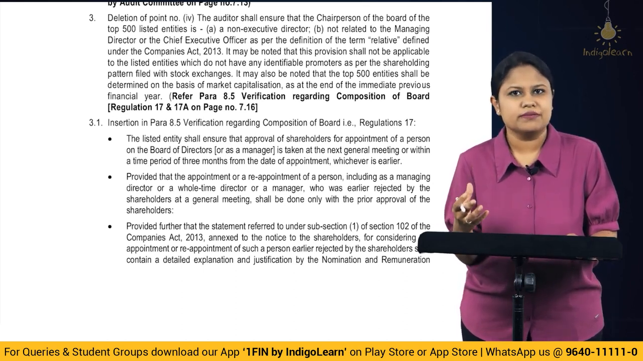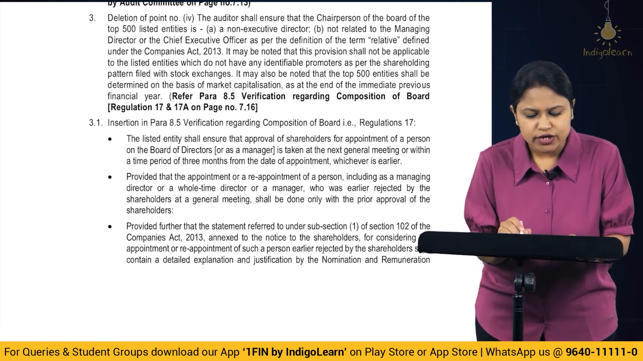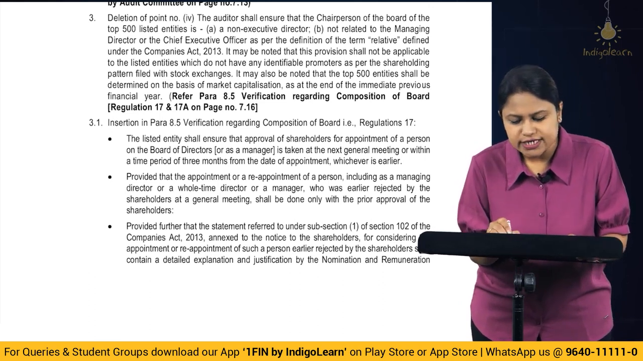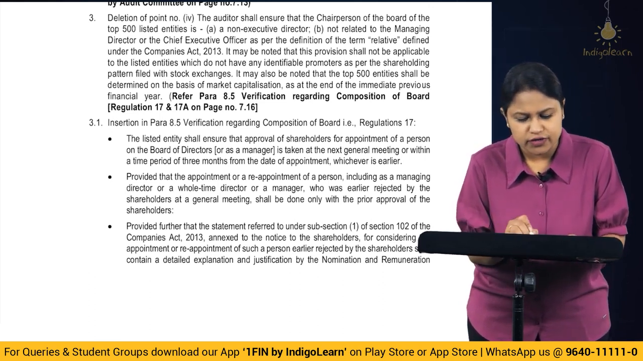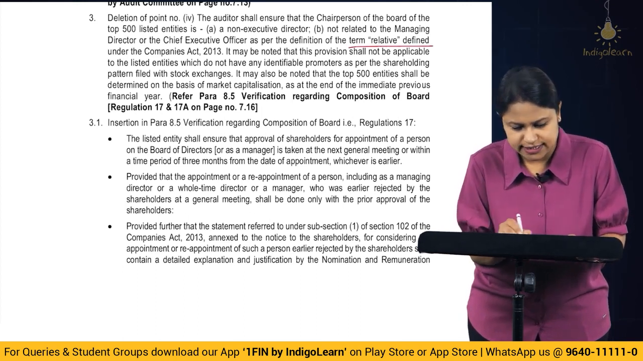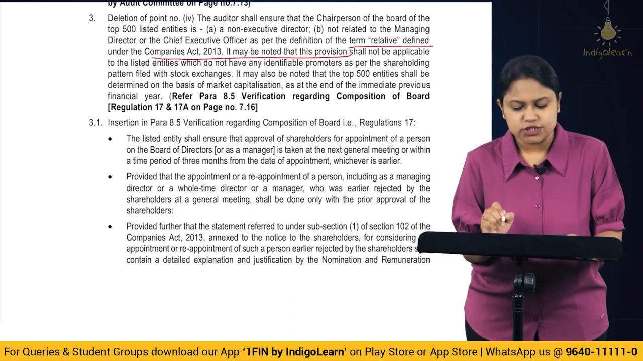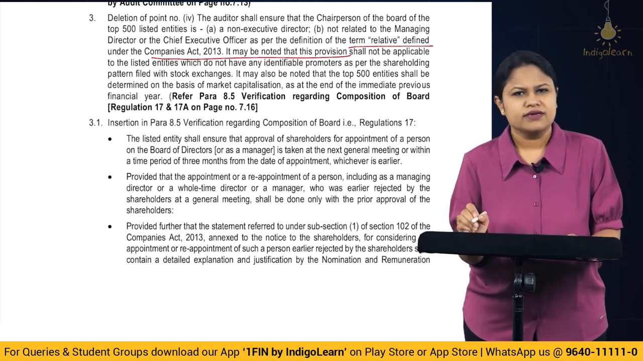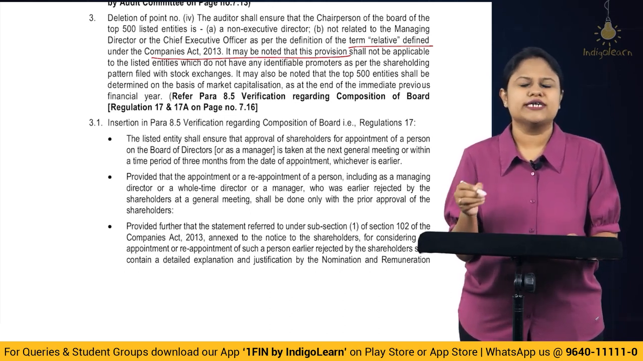That means how many should be the minimum numbers, etc. So there we have one of the points which talks about the auditor shall ensure that the chairperson of the board of top 500 listed entities is a non-executive director, and such terms and all these things. Correct? Now this total point has been eliminated. So when things are eliminated, we will not go into detailing of it.